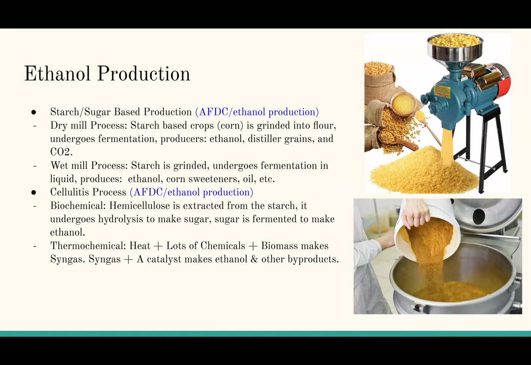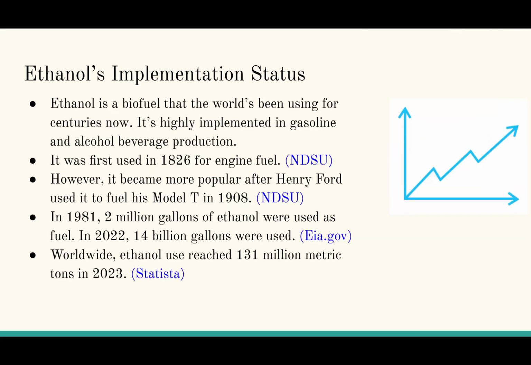The second process, cellulosic, is also two paths: biochemical and thermochemical. Both include in-depth chemical processes, which are listed below, but the main method is the starch-based production.